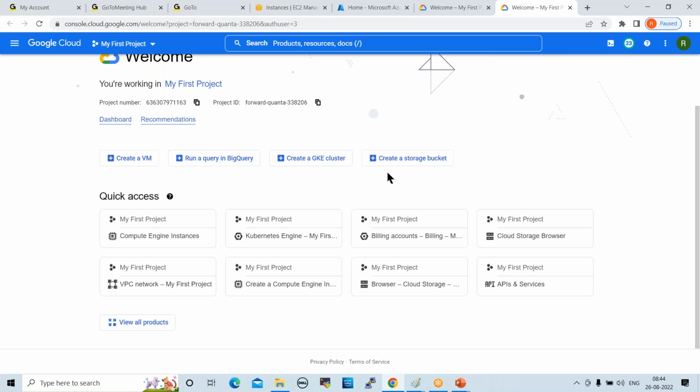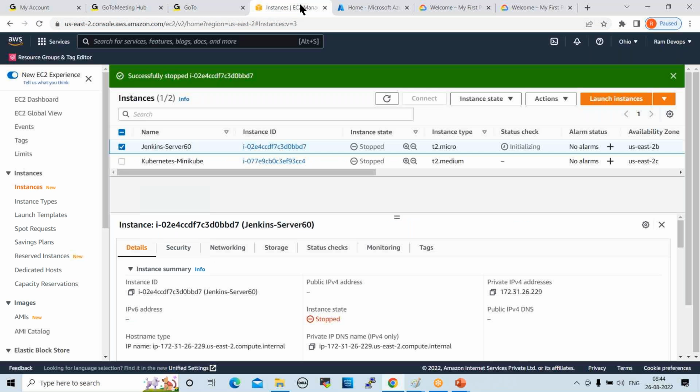AWS is in first place, Azure is in second place, GCP is in third place. So why are we going to learn three platforms here? Only one platform is enough, right? Currently, most of the project teams are using at least two platforms. If you are good in three platforms, you can handle any platform. All the platforms have the same functionality, but different terminology that we have to understand.